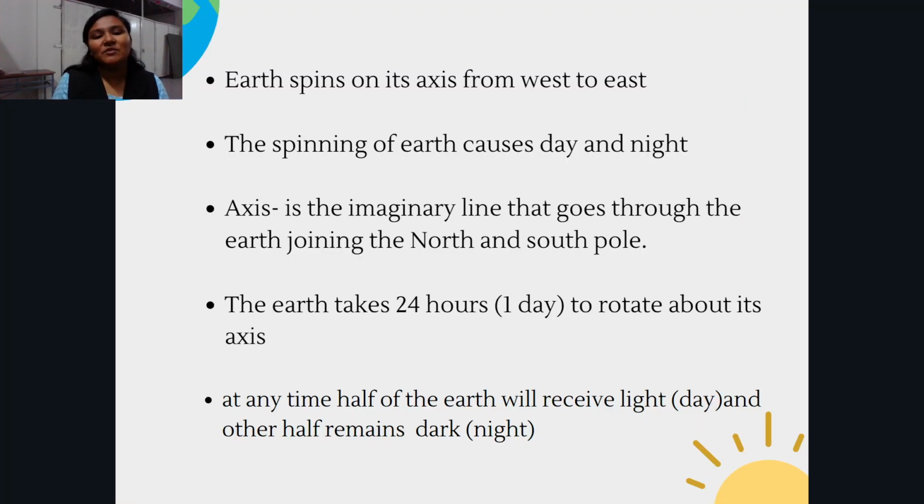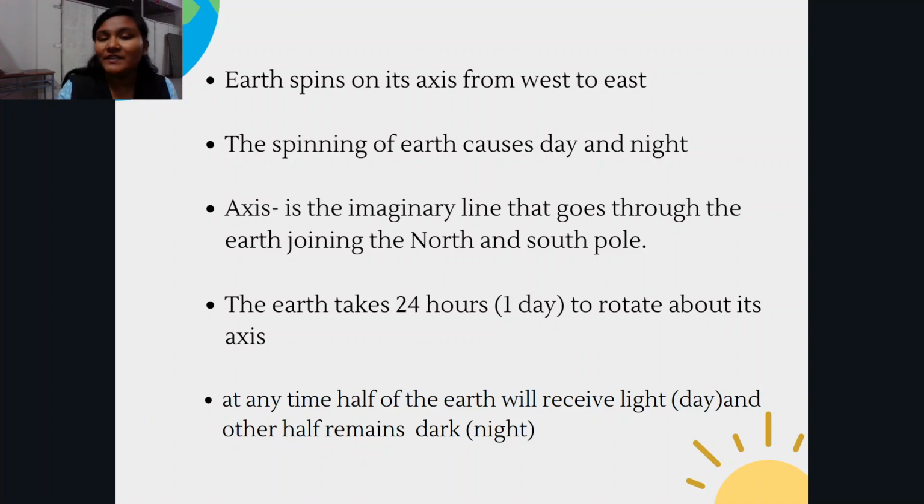Here we have some of that written down. Earth spins on its own axis from the west to the east, as we already said. The spinning of the earth causes day and night. The axis is the imaginary line that goes through the earth, joining the north pole and the south pole, and the earth takes 24 hours, which is one day, to rotate about its own axis. At any time half of the earth receives light, and we call it day, and the other half remains dark, which is the night. I hope with this you have understood what rotation is.